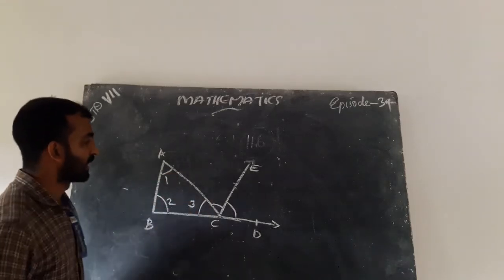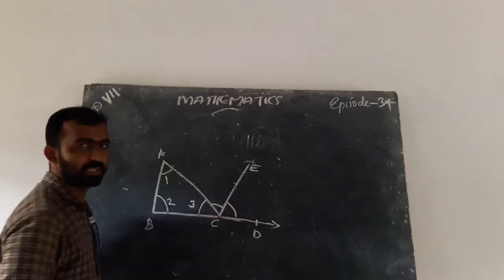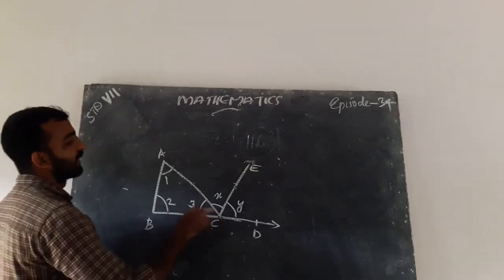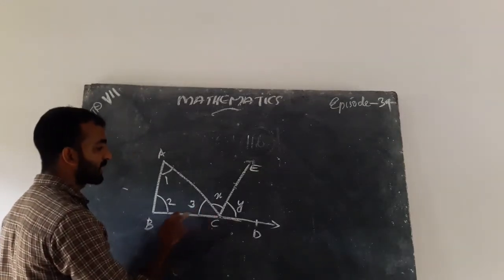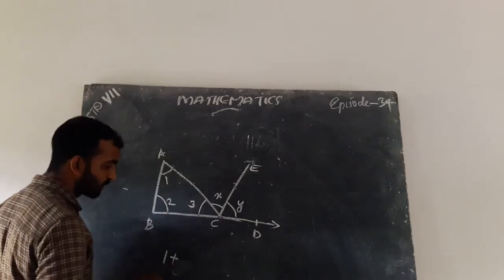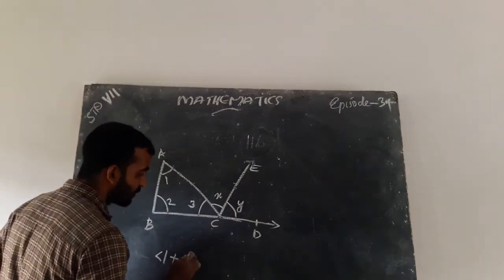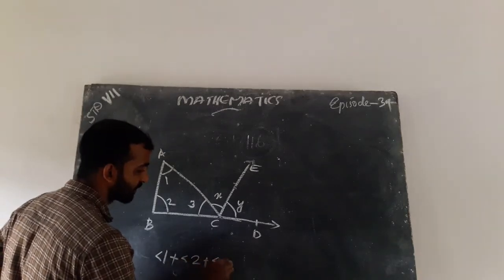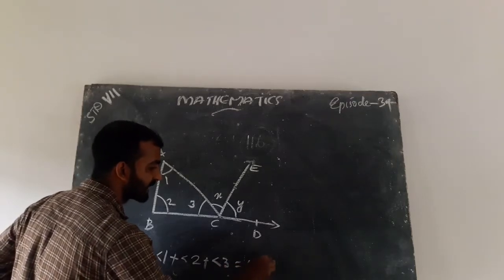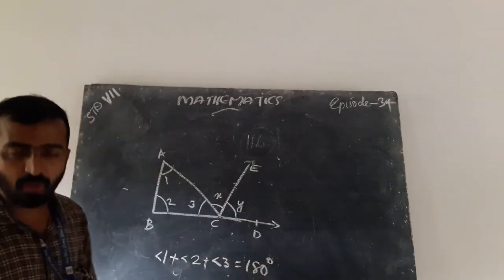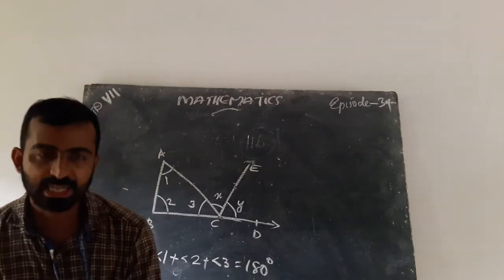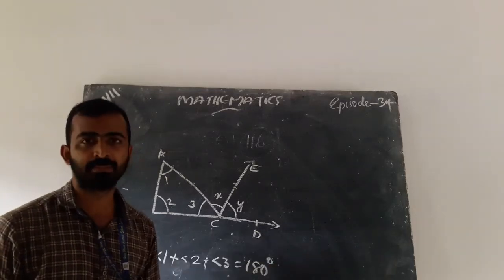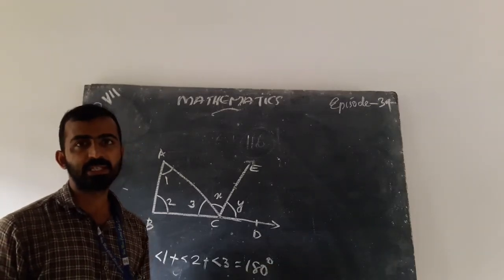These are exterior angles, this x, y. Here we can say that angle 1 plus angle 2 plus angle 3 equals what? 180 degrees. The sum of interior angles of a triangle is 180 degrees. Is it correct? Yes, it is correct.